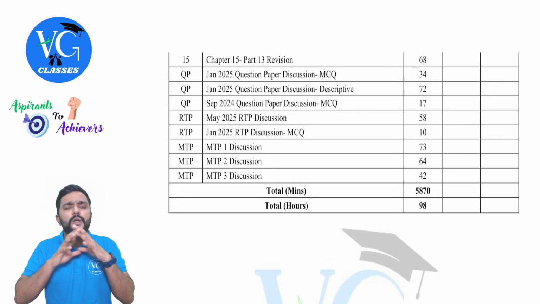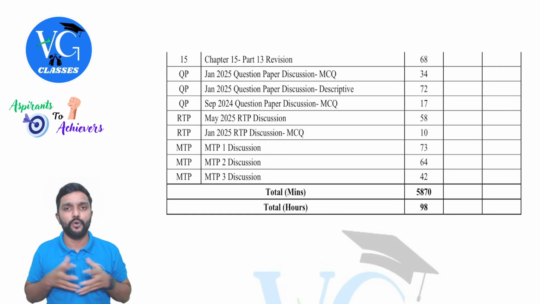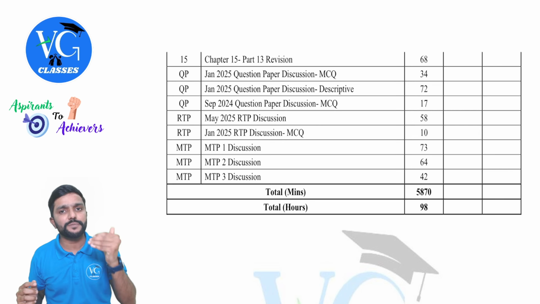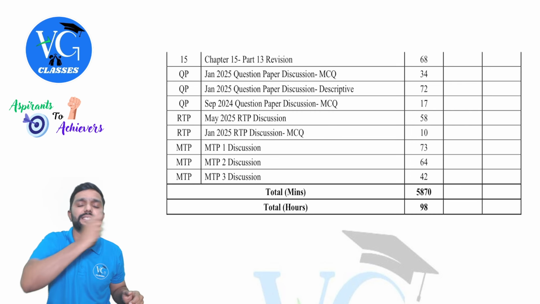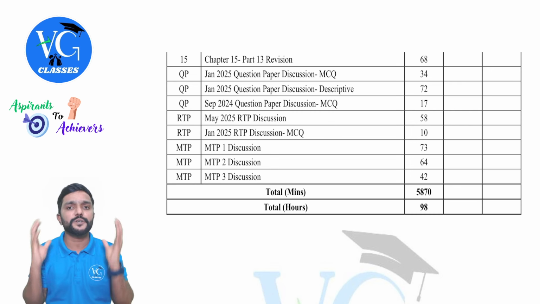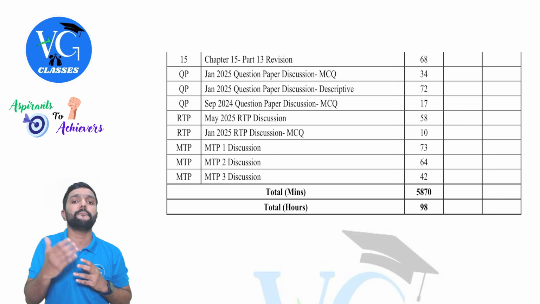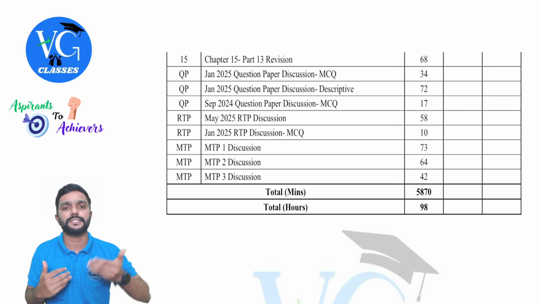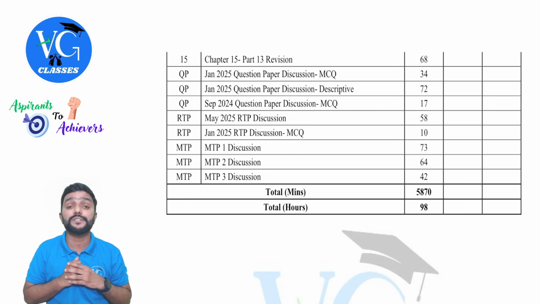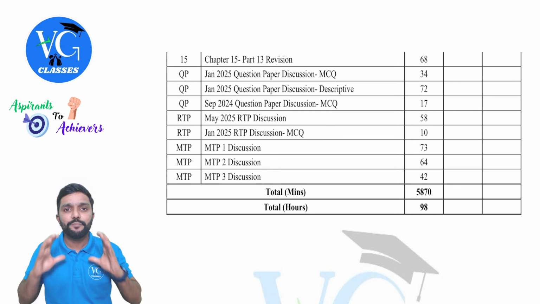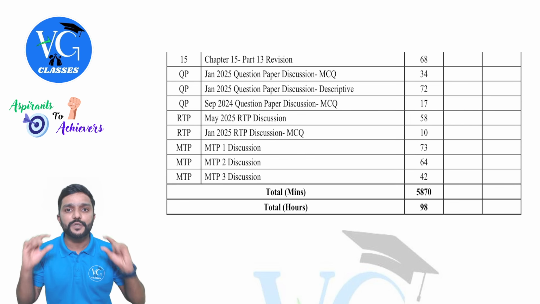Once I cover all 15 chapters of indirect tax, I have also discussed the question paper as a whole. I would have already discussed the question paper chapter wise, that is, what are the questions asked from that chapter in the past exams. At the end, as a question paper also I have discussed, so that students get an idea about the question paper pattern, guys. Sir, how the questions are asked, how the first question, second question, third question, where the choice would be there. One internal choice also you will be having.